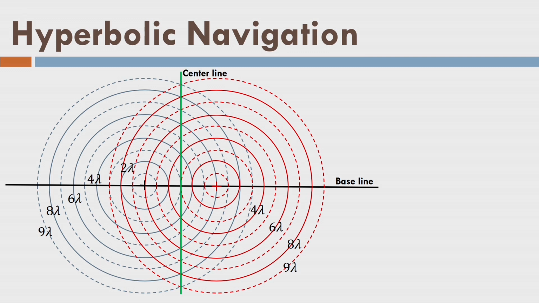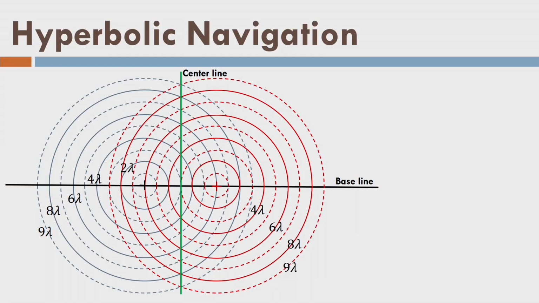From the center line, each of the transmitters is at the same distance, which means if the two transmitters are sending the pulses at the same time, they will have equal range or equal diameter of the wave fronts at the center line. However, if we place the object other than the center line or baseline, what will happen?